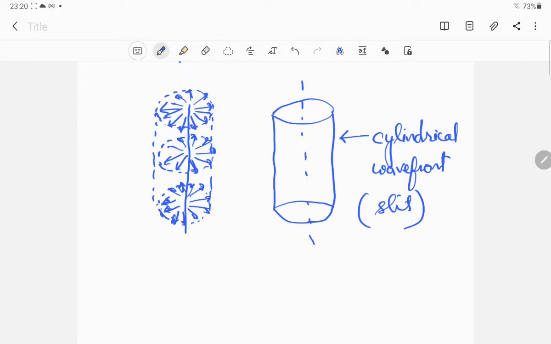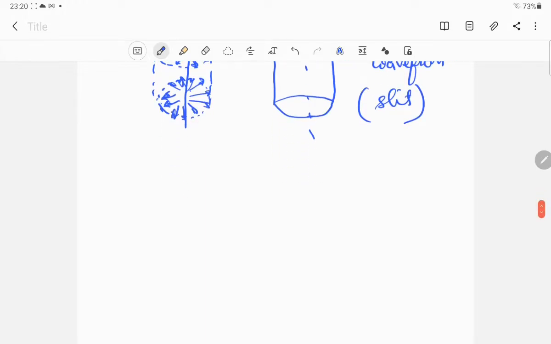There is a way of converting a plane wavefront. You may be asked in an examination how you will convert a plane wavefront into a spherical wavefront. For that, suppose this is a plane wavefront, so the rays of light are coming out like this.